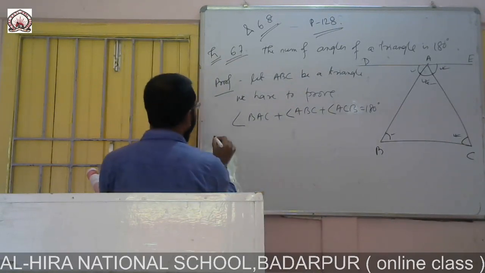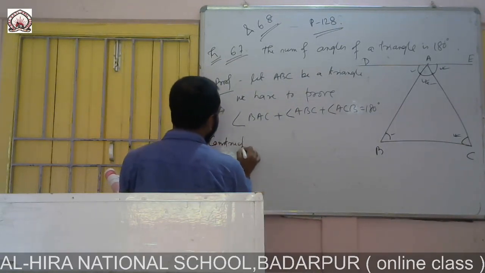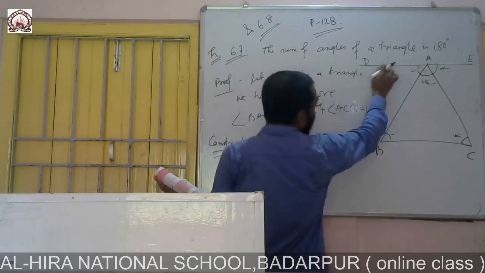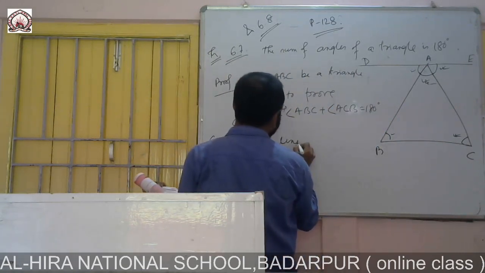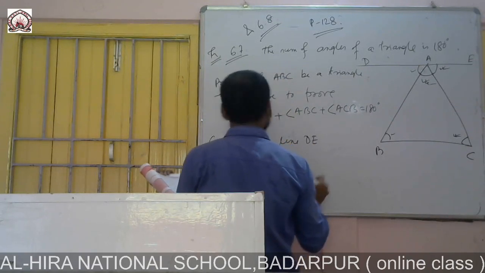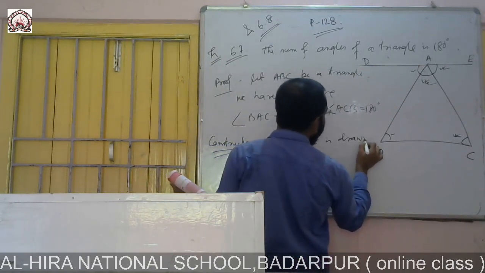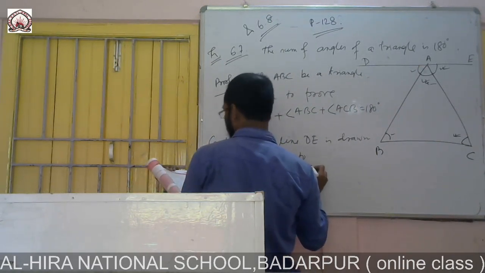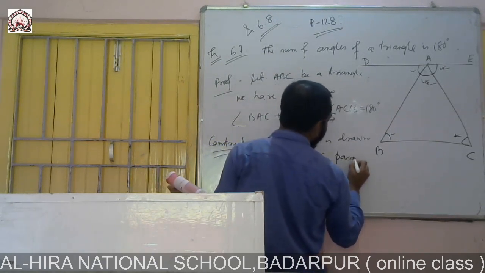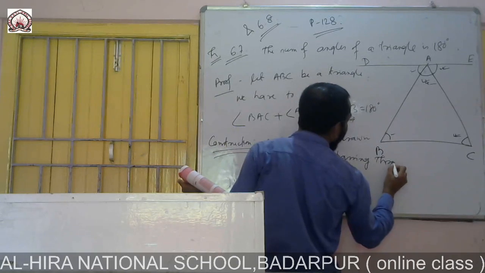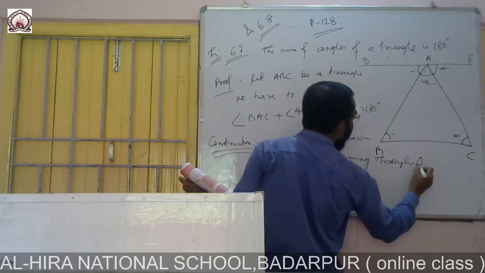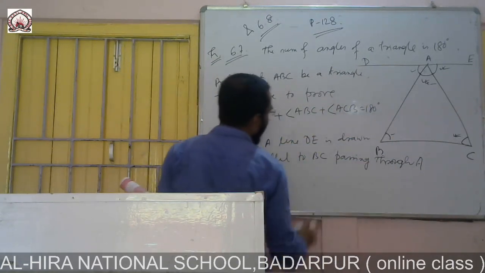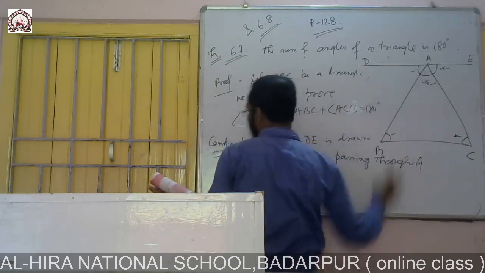So construction. What is the construction? We constructed a line DE. A line DE is drawn parallel to BC passing through A.